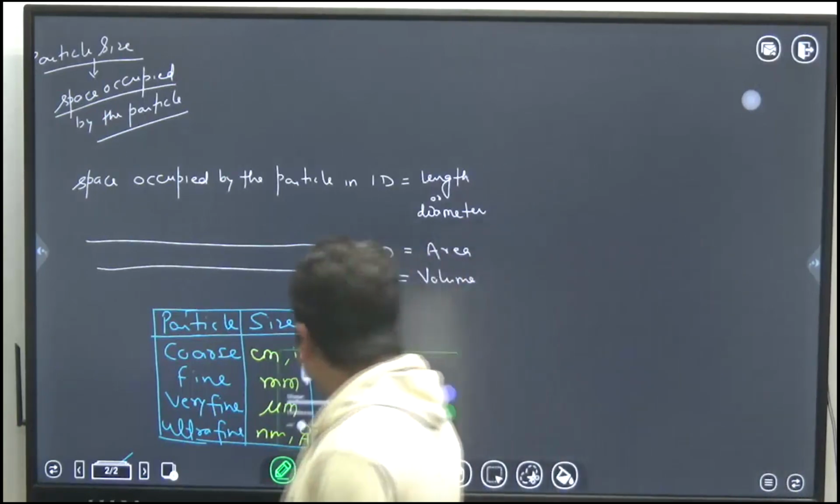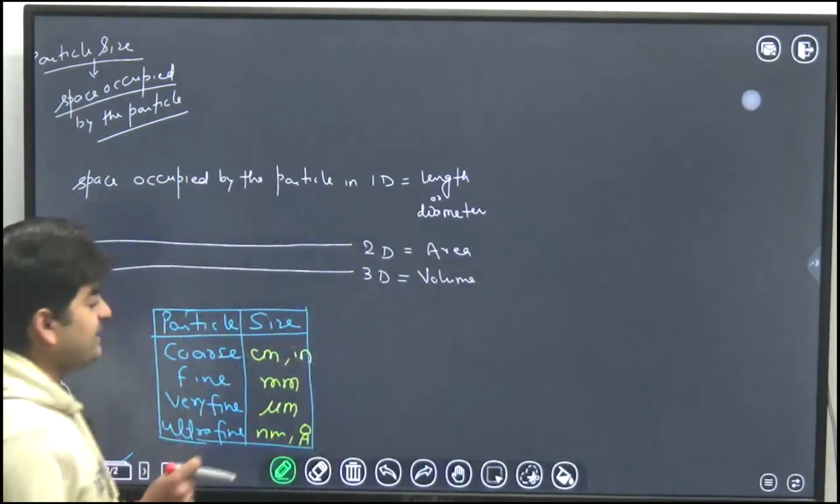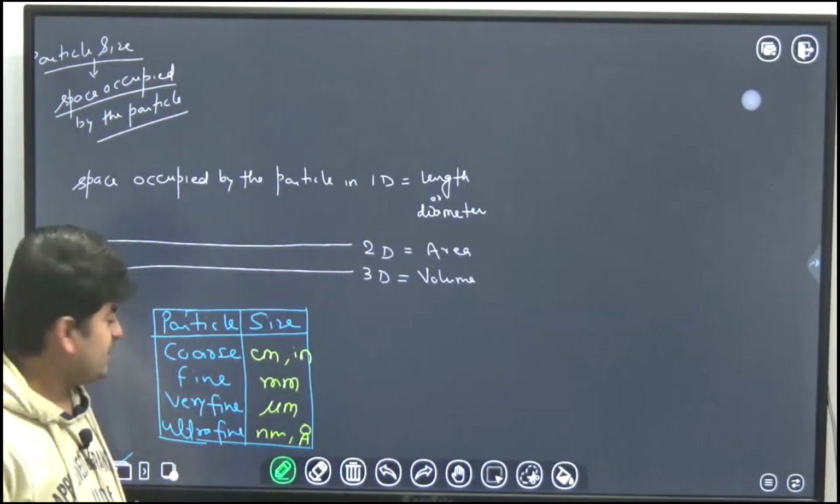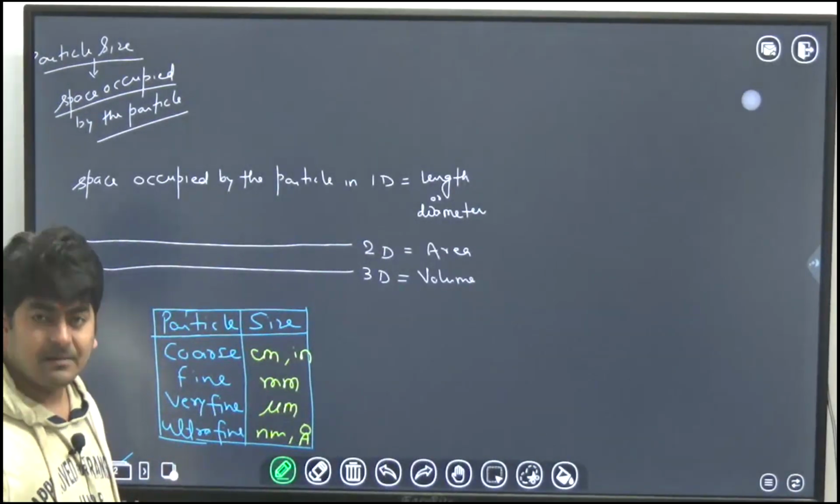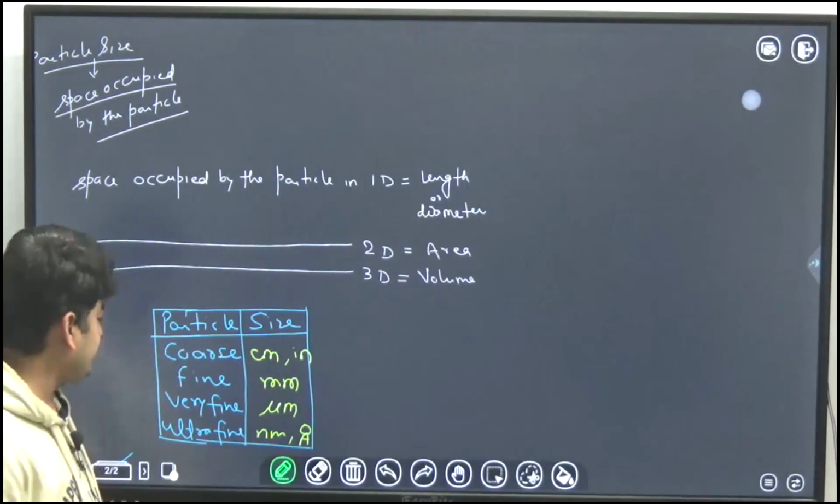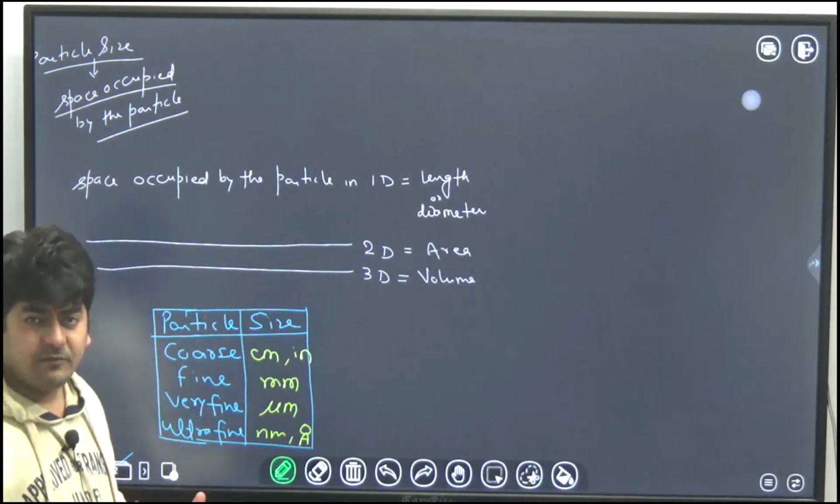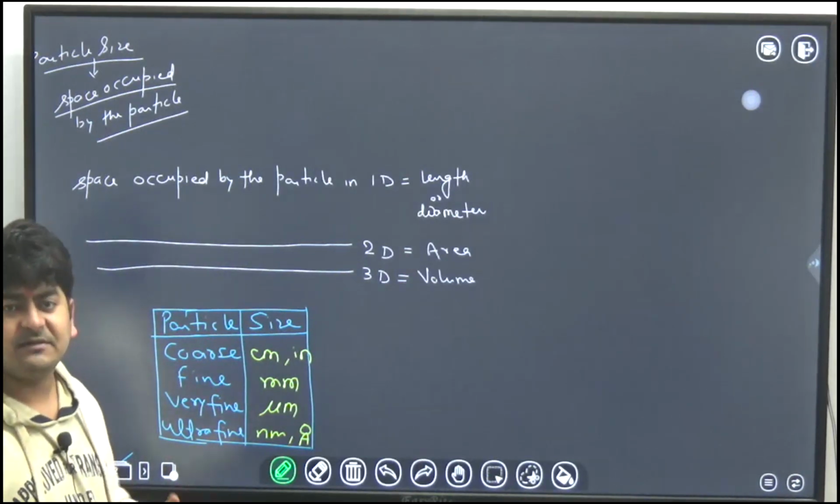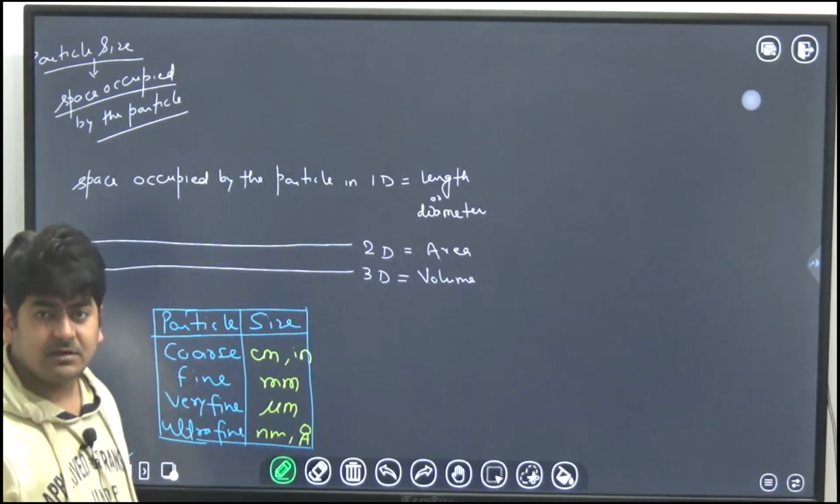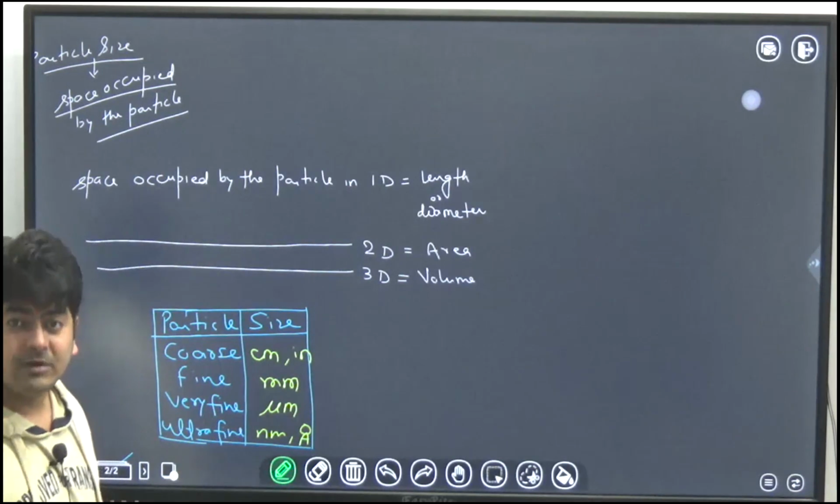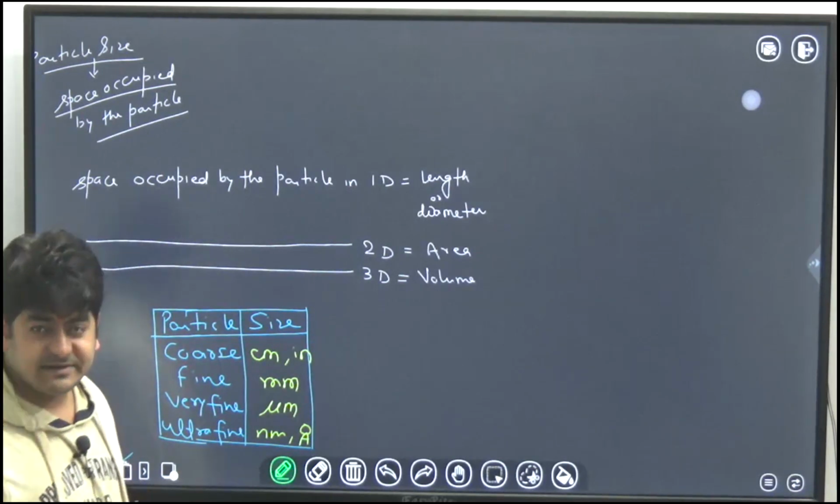Coarse size particles are like rocks, grains, sand particles. Fine size particles are like talcum powder. Very fine size particles are like boric powder, which we use on sports equipment to make the surface smooth, in snooker, billiards, carom. Ultra fine size particles are like coronavirus and other viruses.